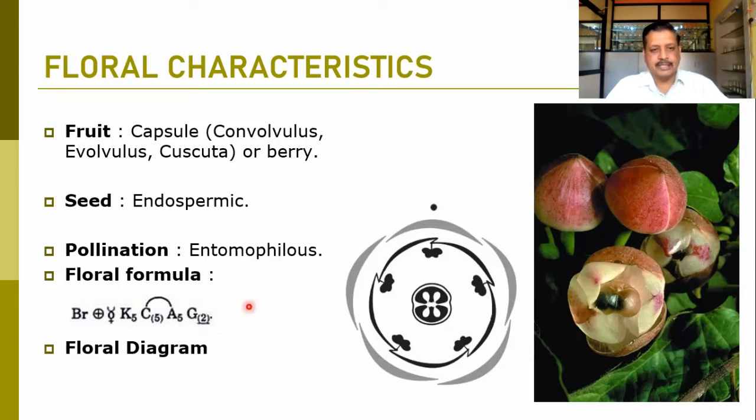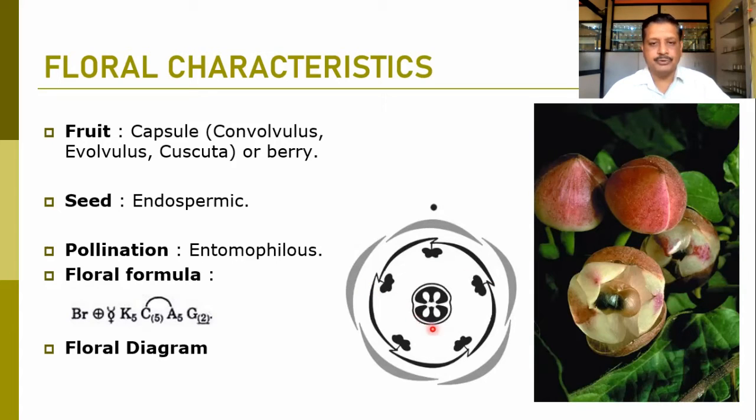The same structure can be represented in the floral diagram. Here you can find light colored sepals shown. Imbricate aestivation can be easily observed. This petal is completely outer and this petal is completely inner, and the other 2 are outer and 2 are inner. So the imbricate type of aestivation is shown here. In the corolla, it may be a twisted or imbricate type of aestivation. And epipetalous stamens you can easily observe here.